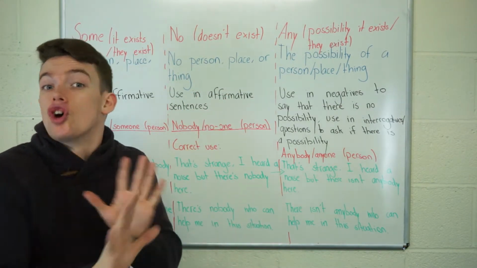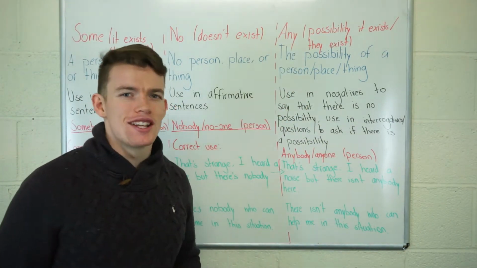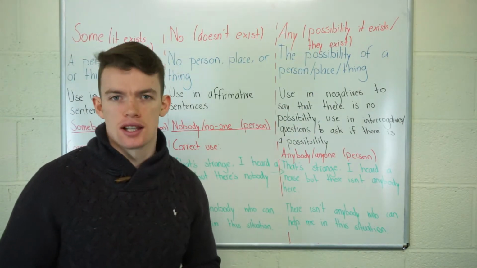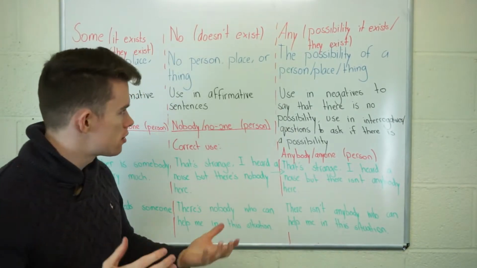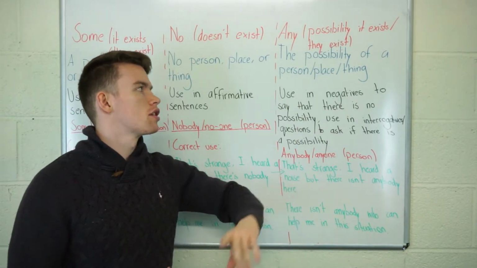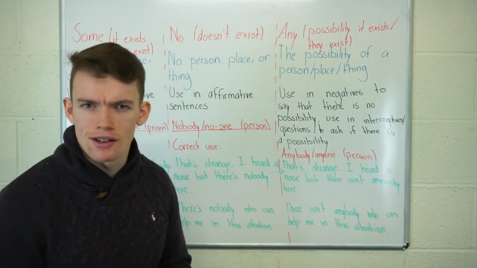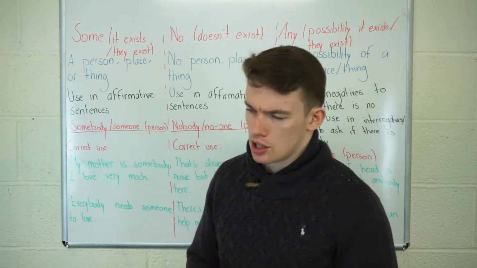So it doesn't exist, in other words. And any, the tricky one, is about the possibility. So the possibility that it exists, or the possibility of a person, place, or thing. Jesus, very theoretical, very confusing. Don't worry, we'll take a look at some examples and we'll take it from there.